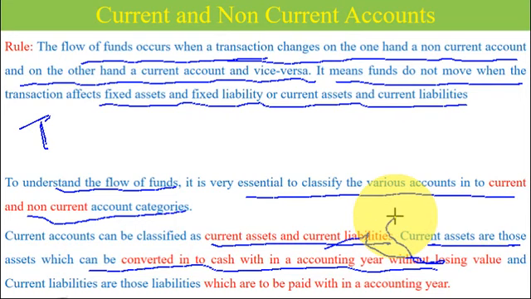And current liabilities are those liabilities which are to be paid within an accounting year. So first try to understand the meaning of current assets and current liabilities. A current liability is a liability which is to be repaid within an accounting year. A current asset means an asset which can be converted into cash within an accounting year without losing any value.